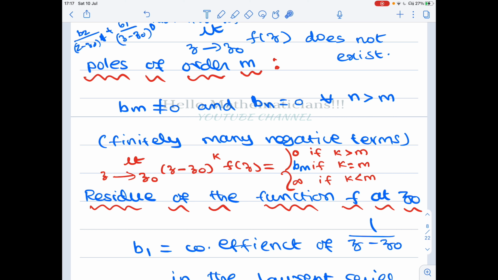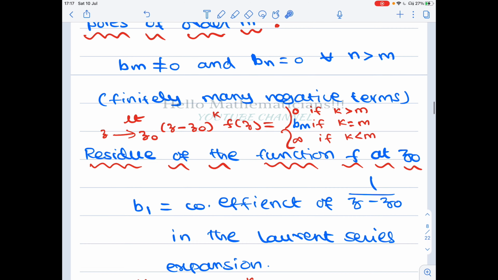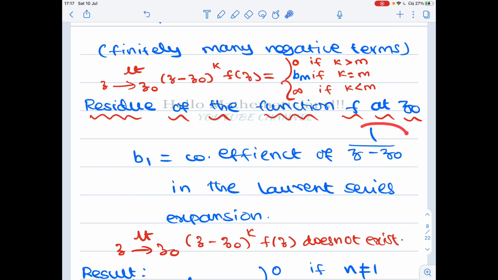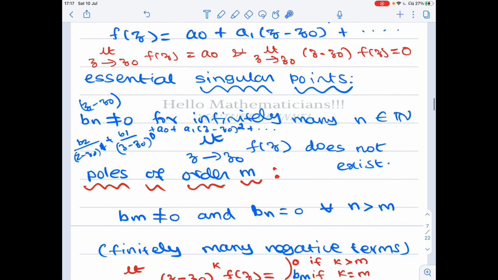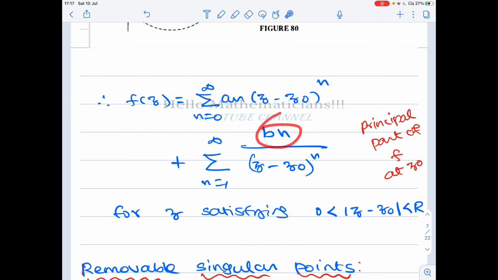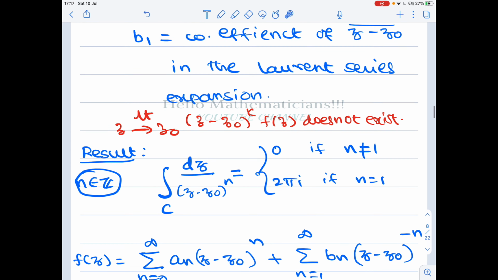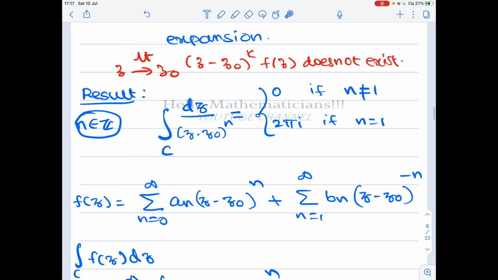So this is one simple observation regarding the limit and the poles. Let's continue. Now in the Laurent series expansion, the coefficient of 1 by (z minus z naught), that coefficient b1, is what is called the residue of the function f at z naught.